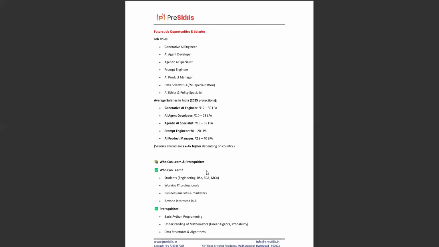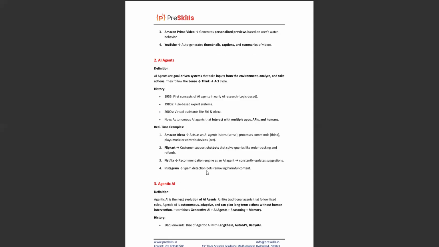So agentic AI is somewhat advanced. It's like how we are thinking, how we are acting. Most of the VIPs will keep a personal assistant, a PA, in real life. In the same way, agentic AI works like that. So agentic AI is the next evolution of AI agents, like an upgraded version of AI agents.